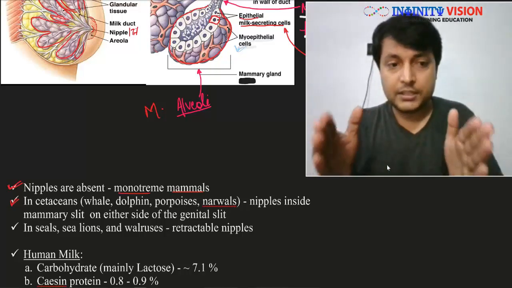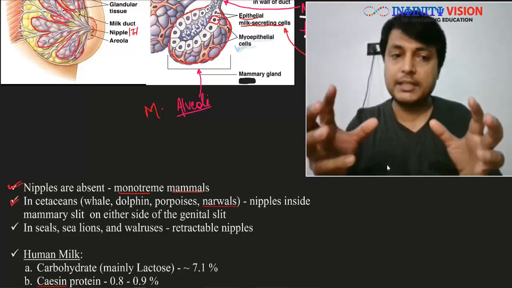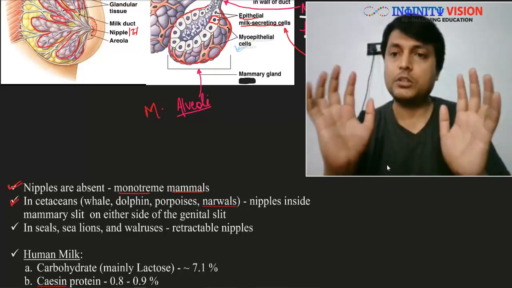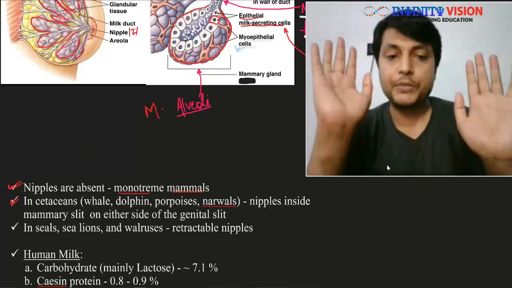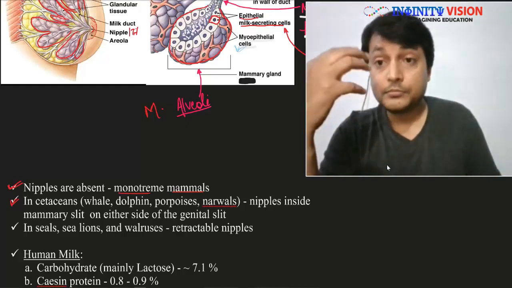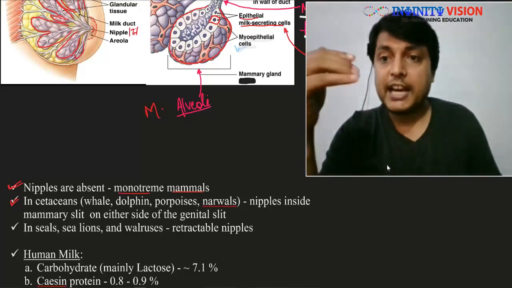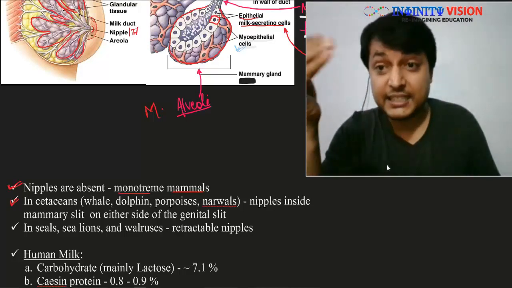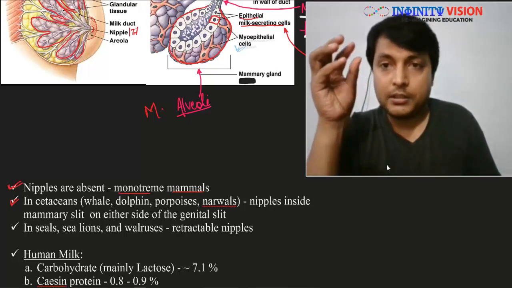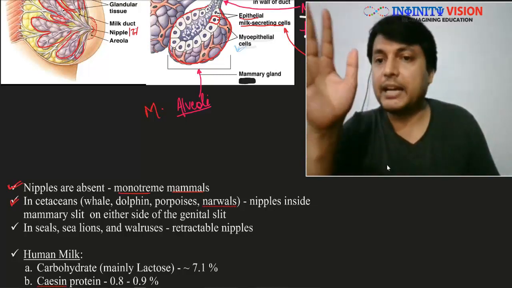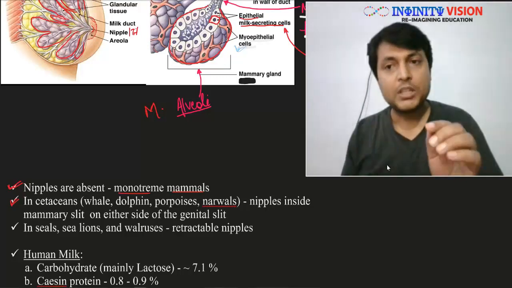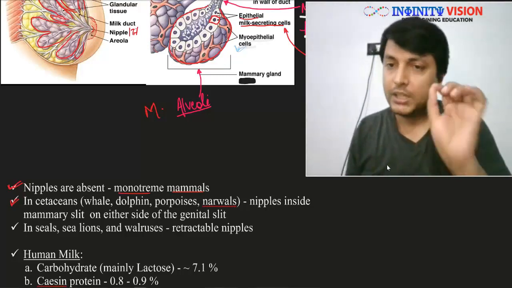So inside these mammary slits are the mammary glands, and the entire gland including the nipple or the tit remains inside. During the breeding season, when they have their offsprings and are lactating, these nipples come out of the slit, the young one feeds, and again it retracts back into the slit. It remains in the slit, the young one goes, he knows where it is, and it sucks.